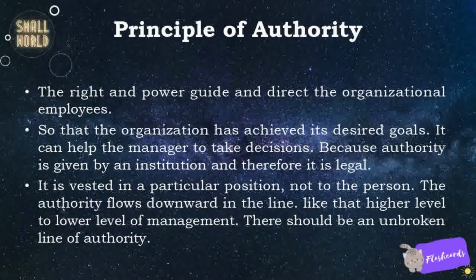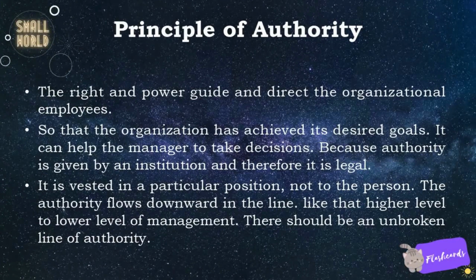Principle of authority. The right and power to guide and direct the organizational employees, so that the organization achieves its desired goals. It can help the manager to take decisions. Because authority is given by an institution, it is legal. It is vested in a particular position, not in the person. The authority flows downward in the line, from the higher level to the lower level of management. There should be an unbroken line of authority.